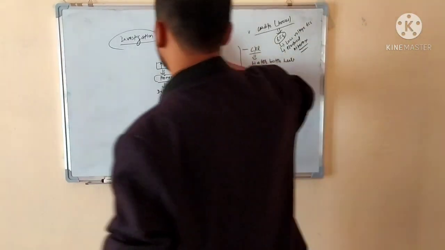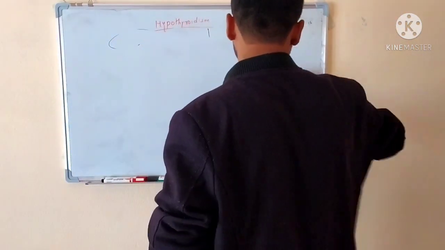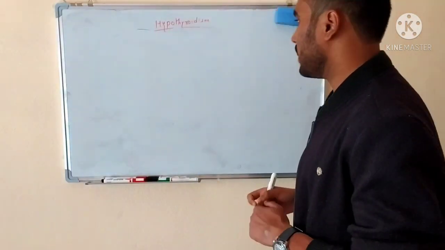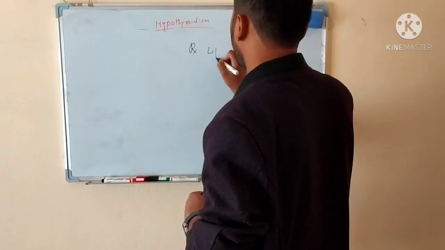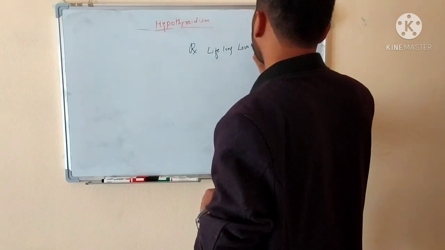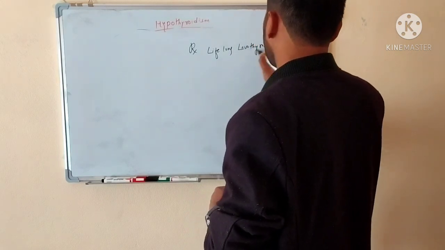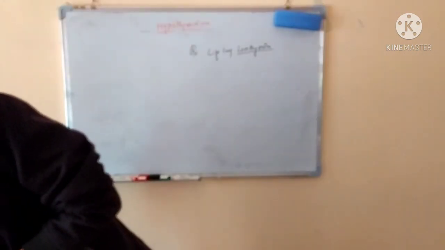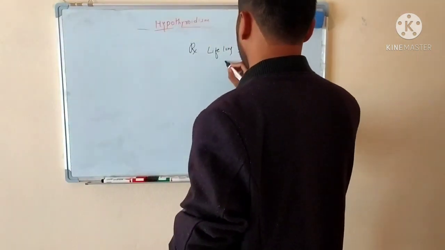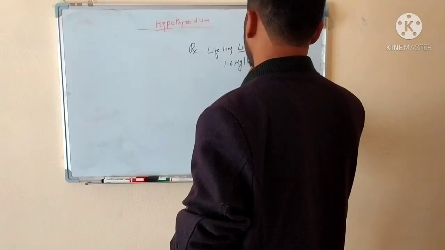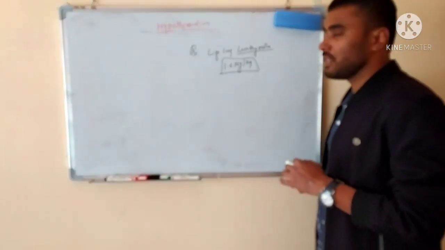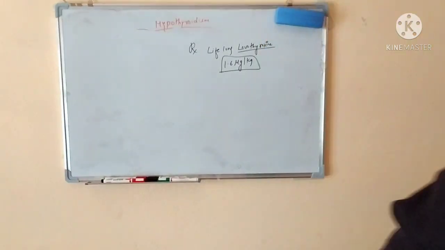Now let's talk about treatment. So the main treatment, whether the disease is primary or secondary, regardless of the cause, the treatment remains the same. That is, you should give lifelong levothyroxine, and the dose for the lifelong levothyroxine is basically 1.6 microgram per kg. So patients should take lifelong levothyroxine, that is 1.6 microgram per kg.